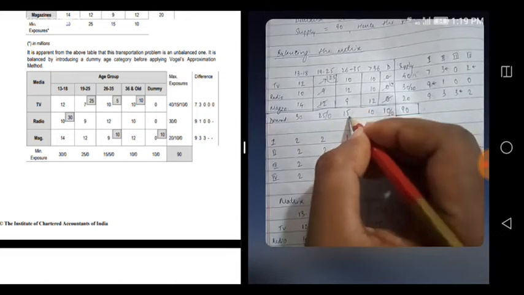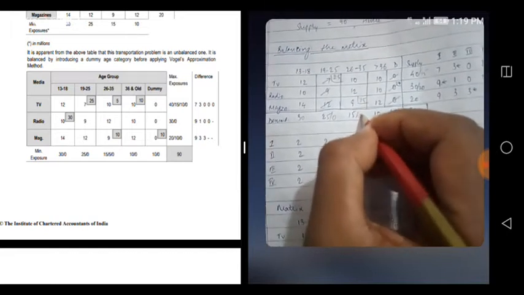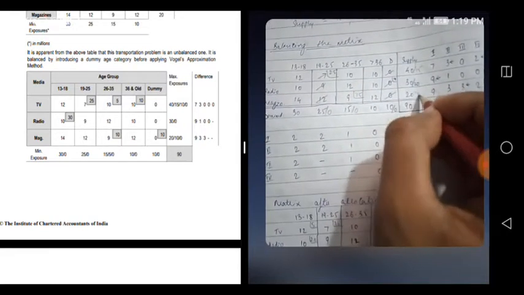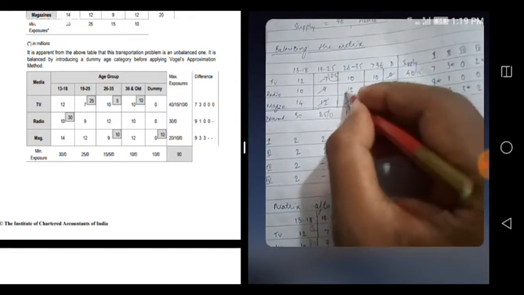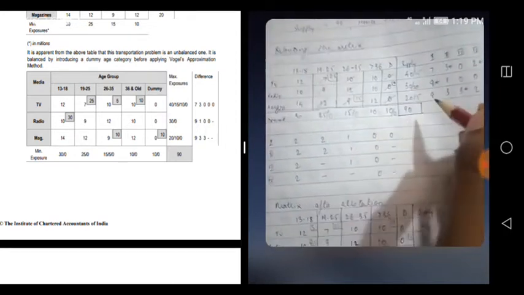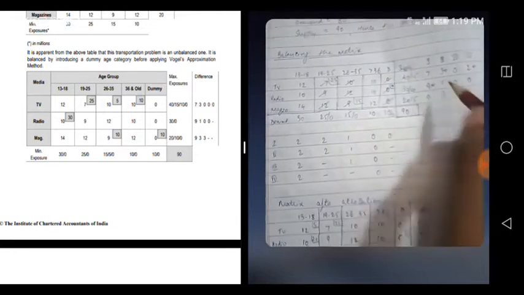How much can you allocate? Supply is 20, demand is 15, so 15 fully you can allocate here. This will become 0, this will become 5. This got fully exhausted now. Cancel it. Okay, that's it. Now fourth iteration.